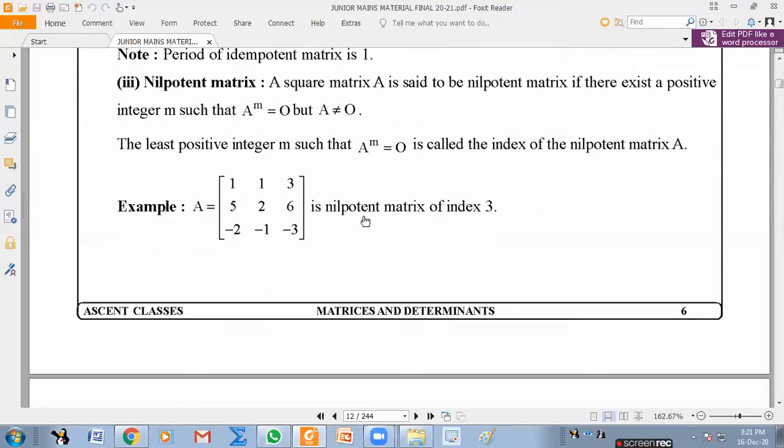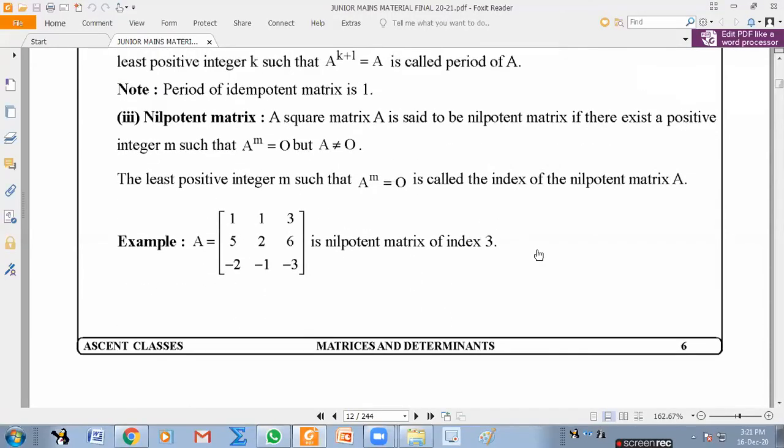Nilpotent: when you're finding A square, A cube, A power 4, some higher power of A is the null matrix. Let us say A power 5 is the null matrix. If A power 5 is the null matrix, what will A power 6 be? Null matrix only. That means when you find higher powers, it will become the null matrix at one point of time, and after that it is always the null matrix. Then that kind of matrix is called a nilpotent matrix.